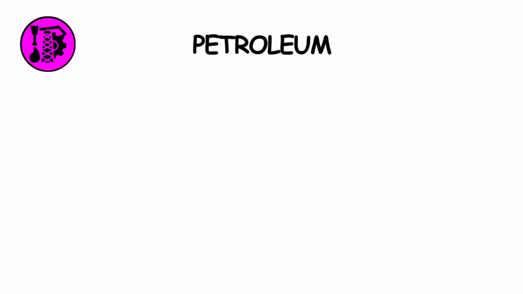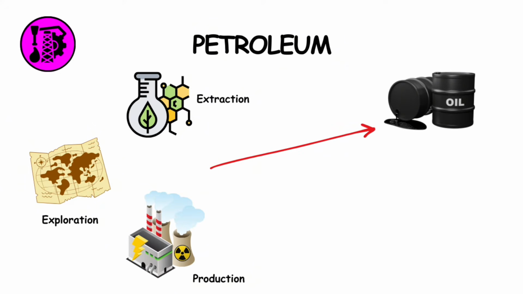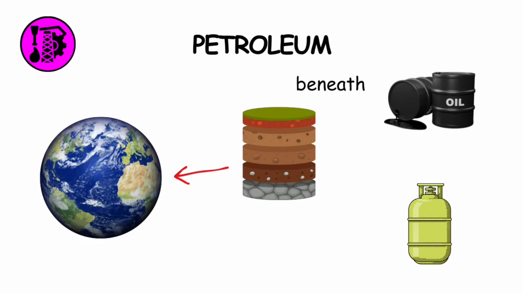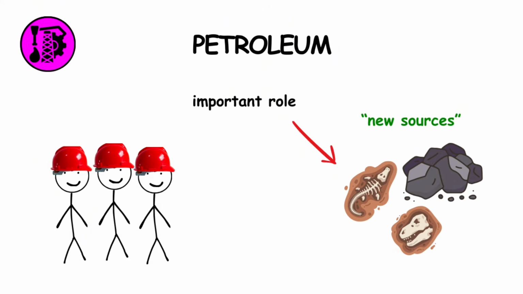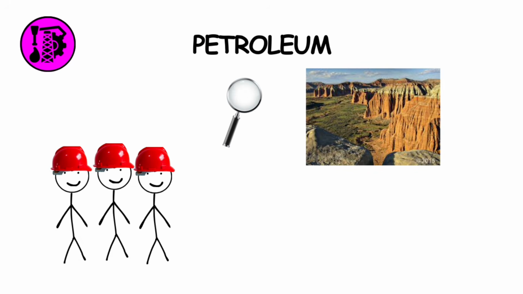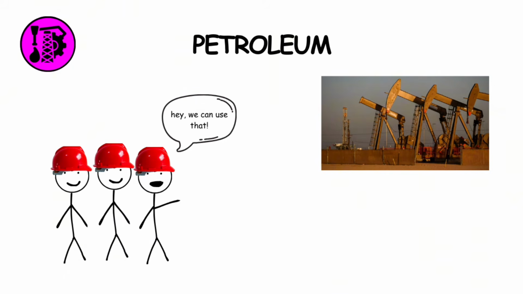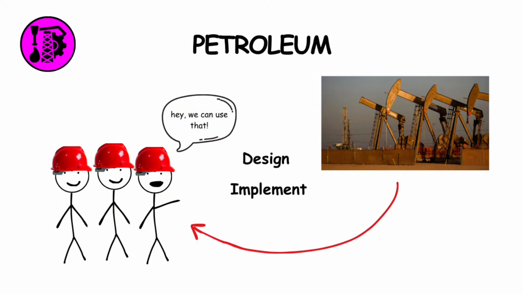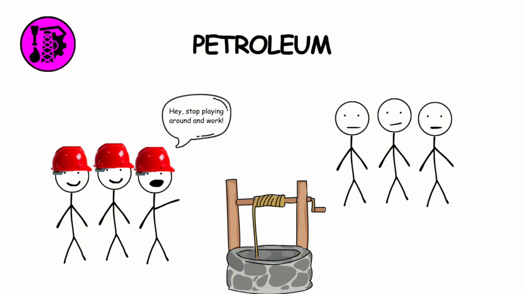Petroleum engineering. Petroleum engineering is a field that involves the exploration, extraction, and production of oil and natural gas from beneath the Earth's surface. Petroleum engineers play a crucial role in finding new sources of oil and gas by studying geological formations and employing advanced technologies like seismic imaging. Once a potential reservoir is identified, they design and implement techniques to extract the resources efficiently and safely. This can involve drilling wells, using pumps or other methods to bring the oil and gas to the surface, and managing the extraction process to maximize production.